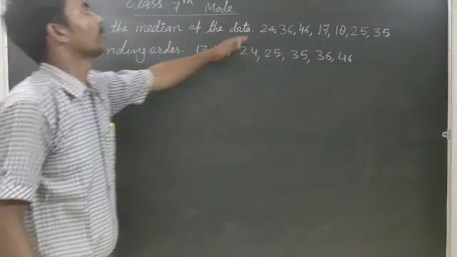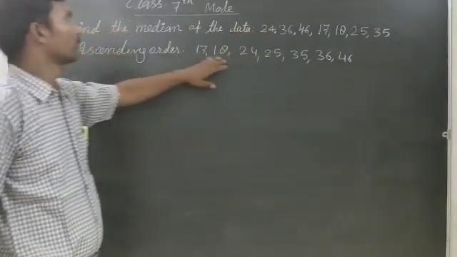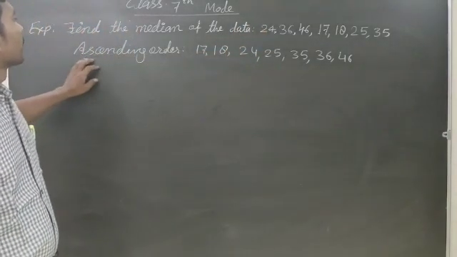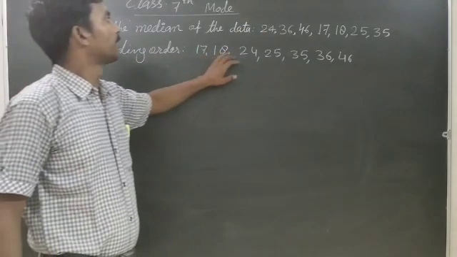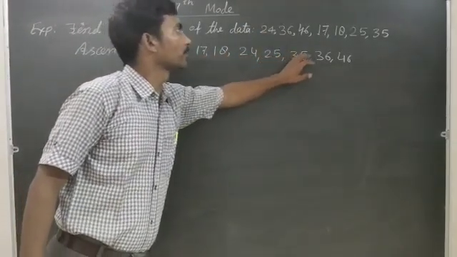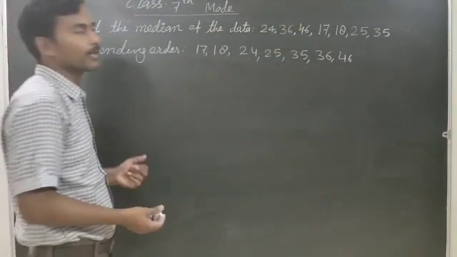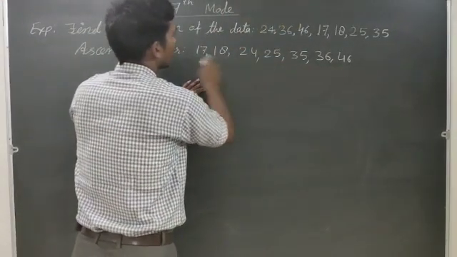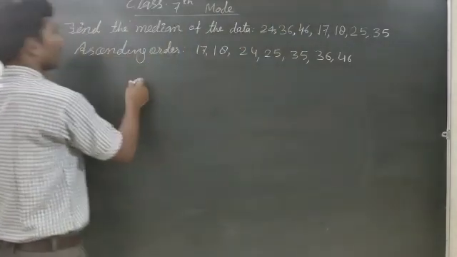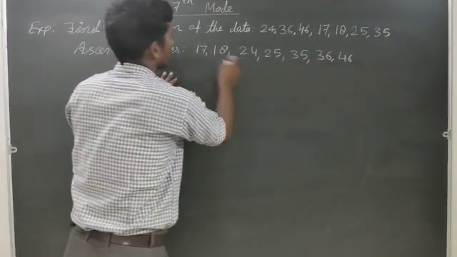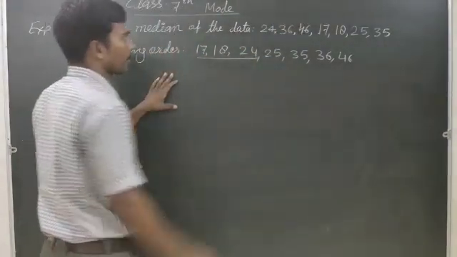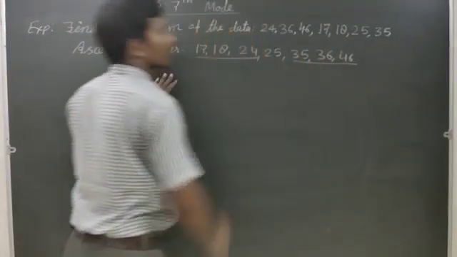There are 7 numbers. Which number is the middle number? There are 7 terms: 3 terms on one side and 3 on the other side.